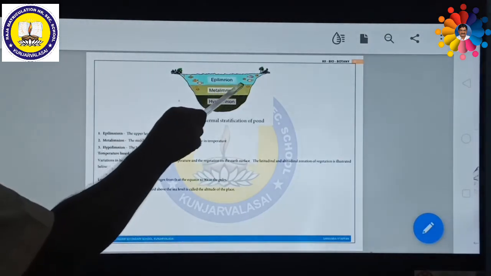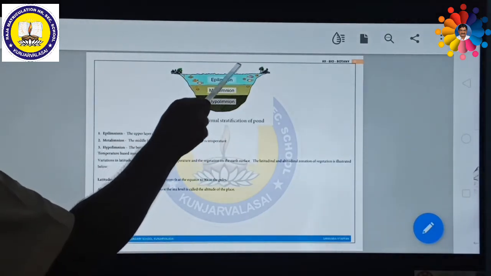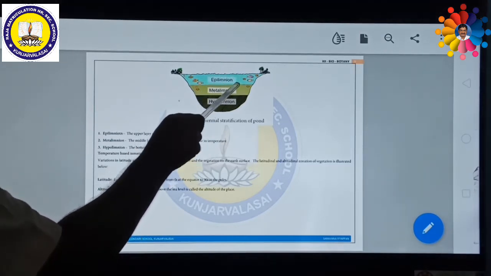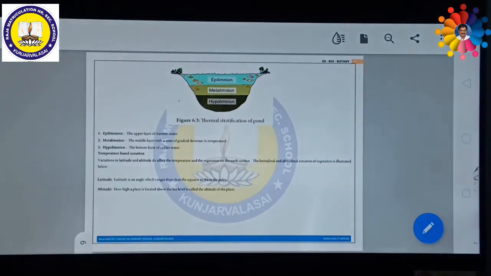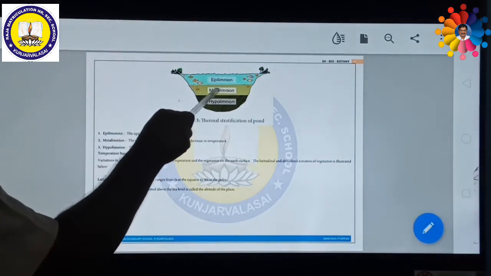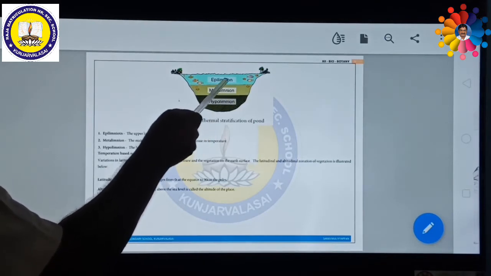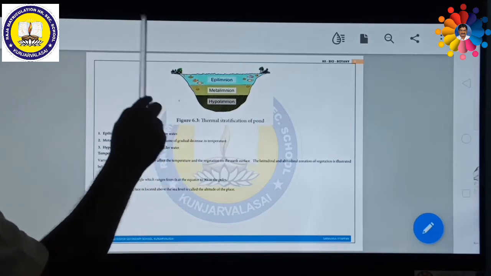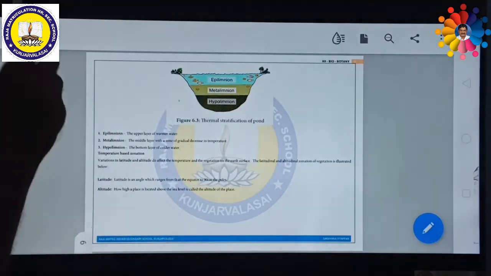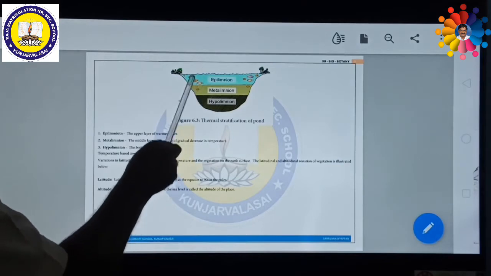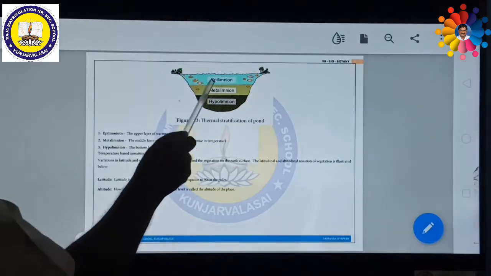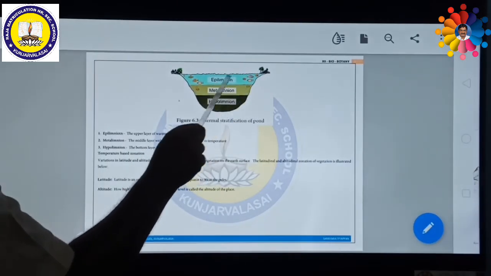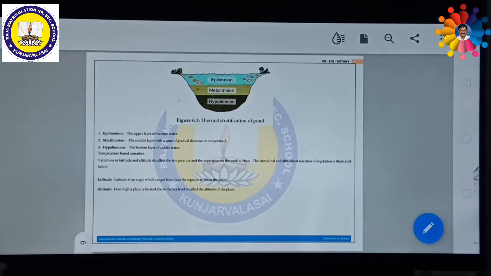The second region is called the metalimnion. The temperature is gradually decreasing in this middle layer, a zone of gradual decrease in temperature. Below the metalimnion is an almost cold region. The bottom layer is almost cold, with the temperature becoming about 0 degrees Celsius. This is called the hypolimnion. These are called thermal stratification. This is very important, three more questions. Epilimnion, metalimnion and hypolimnion are the three stratifications found in aquatic conditions.